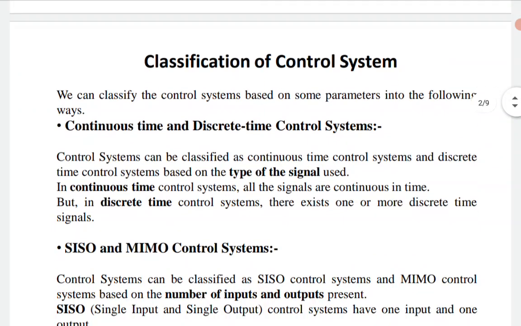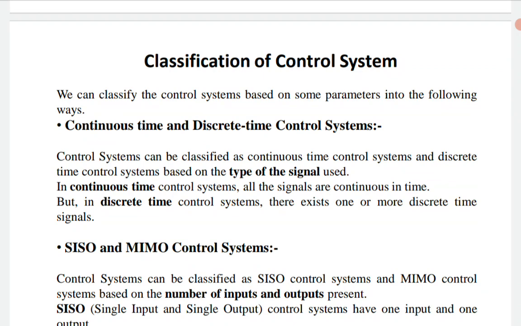Now, here is the classification of control systems. Control systems can be classified based on some parameters in the following ways, that is continuous time and discrete time control systems. Continuous means the type of signal is continuous, that is, an analog signal.